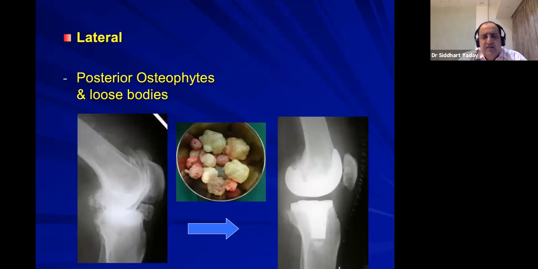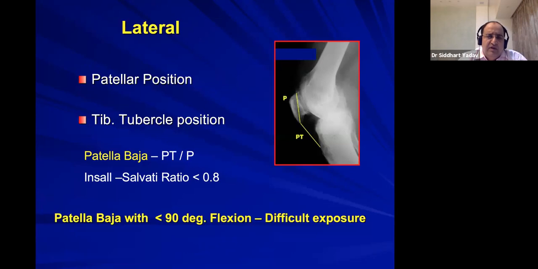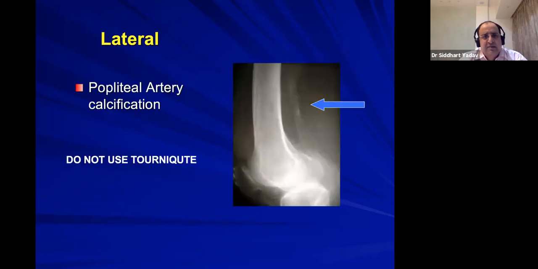In lateral view, we can also see all the loose bodies, osteophytes, the tibial tubercle position, and patella position, the Insall-Salvati ratio, whether it is patella alta or patella baja. When there is patella baja, the exposure is difficult, especially if the knee flexion is less than 90 degrees or around 90 degrees. In these cases, the chances of patellar tendon avulsion are more, so they require an extensile approach, and we have to be very careful in such cases.